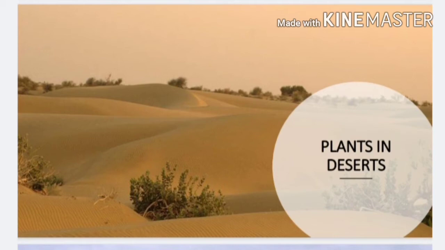And we have also learned about cactus and mesquite bush, how they survive in this desert without water. Cactus have roots that spread out just under the surface of the soil in search of water. And the mesquite bush has a root that grows down more than 20 meters in search of water. In this way, they survive in the desert.